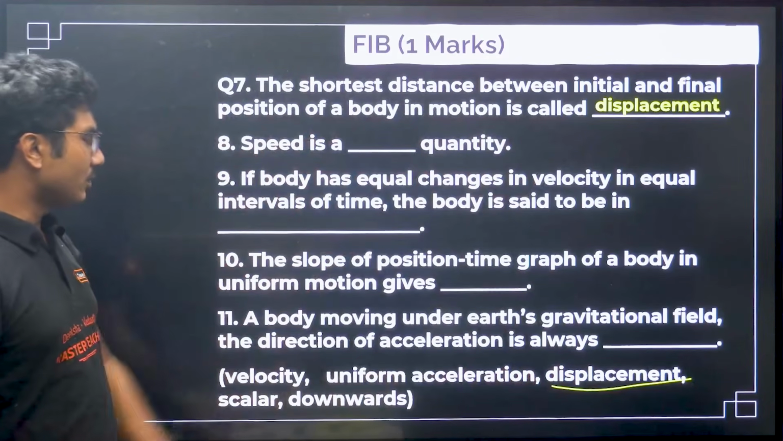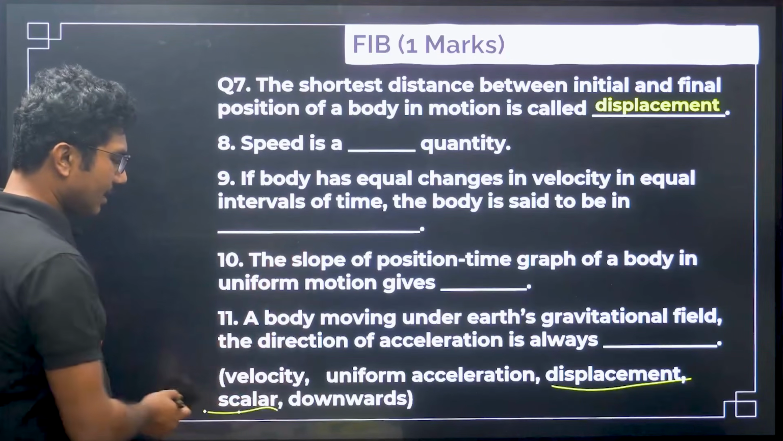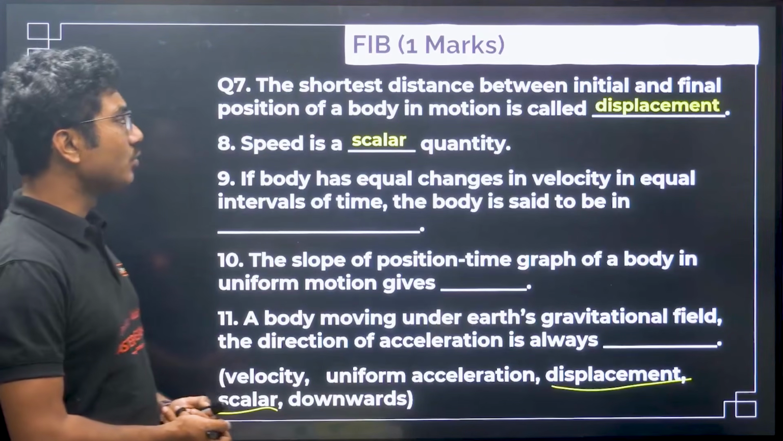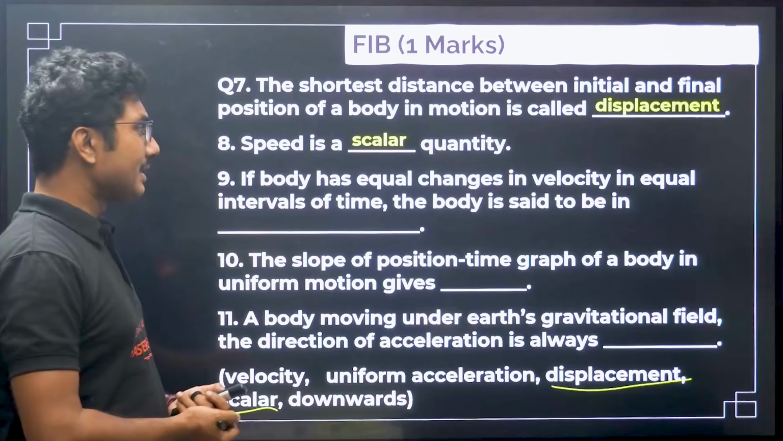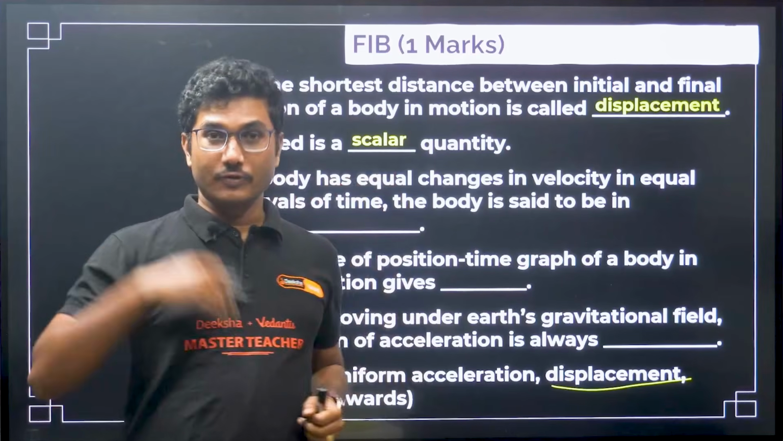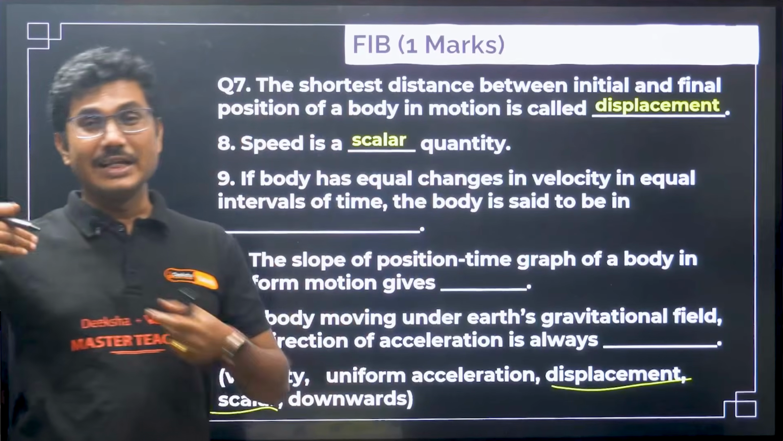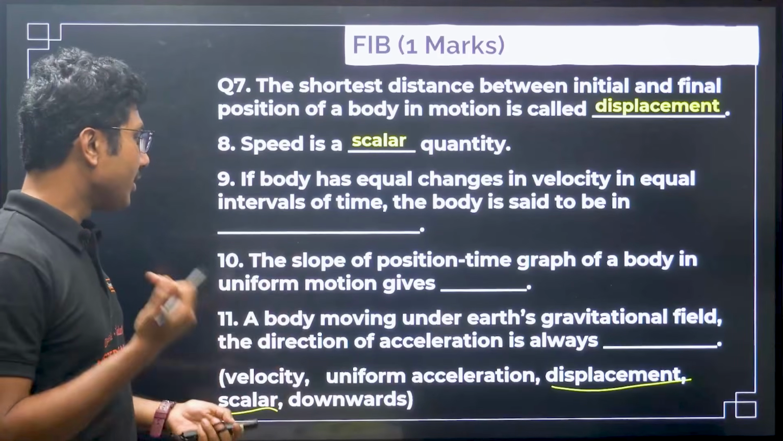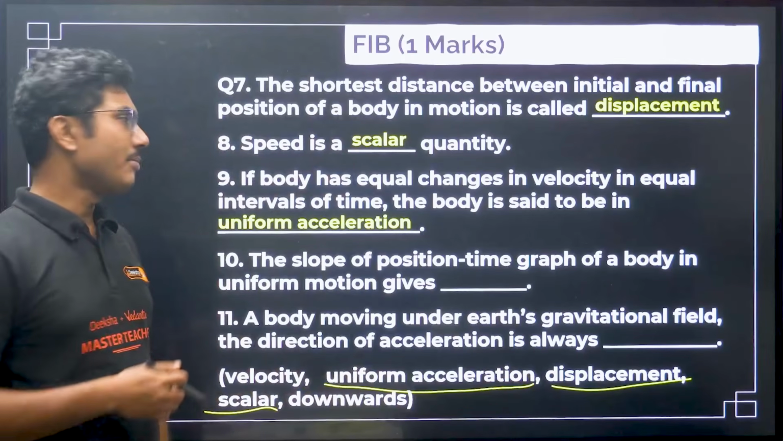Next is speed is a dash quantity. Let's see, velocity, uniform acceleration, scalar, downward. So obvious, speed is a scalar quantity. A body has equal changes in velocity in equal intervals of time. The body is said to be in. If a body is moving, the velocity is changing, it is not constant. It changes equally in equal intervals of time, then what is it? It is called uniform acceleration. This is the definition of uniform acceleration. So you can check that in the options uniform acceleration is given. So the correct answer is uniform acceleration.